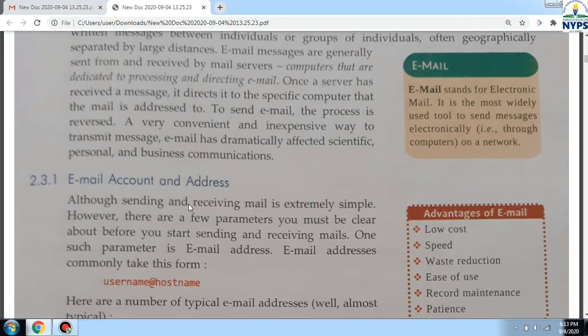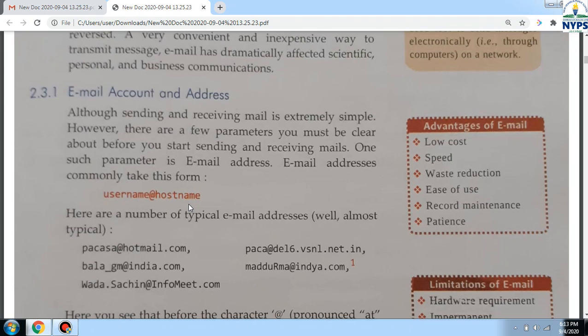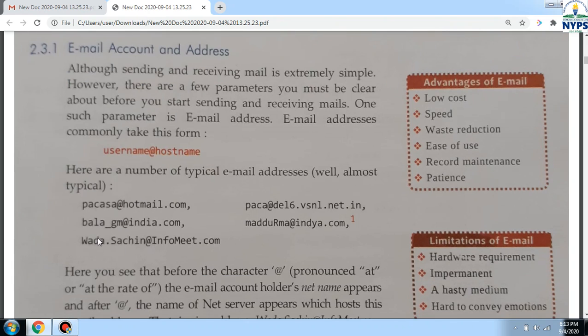For sending an email, we need an email account and an email address. An email address is made up of two things, username and host name, and both of these are separated by the symbol that is called the @ symbol. For example, these email addresses are given here, they have two parts, username and host name, separated by the @ symbol.